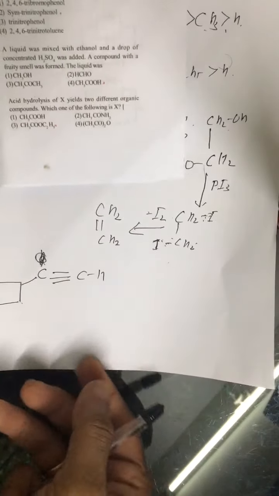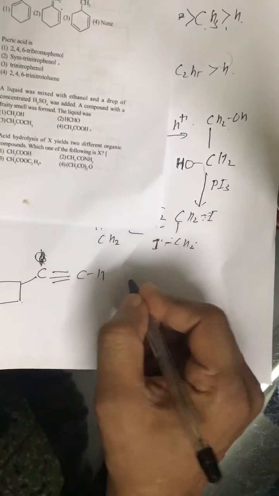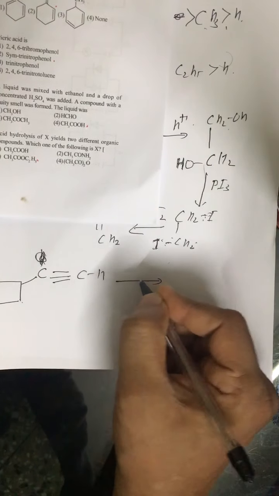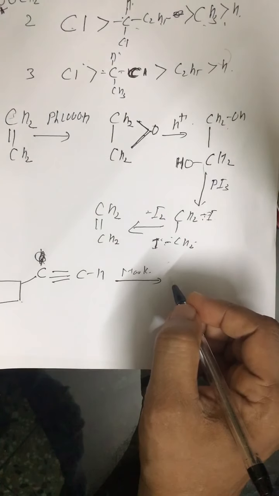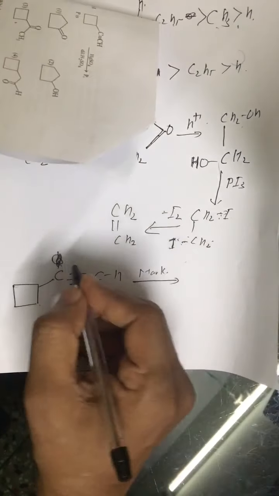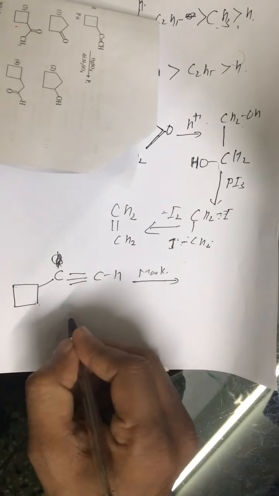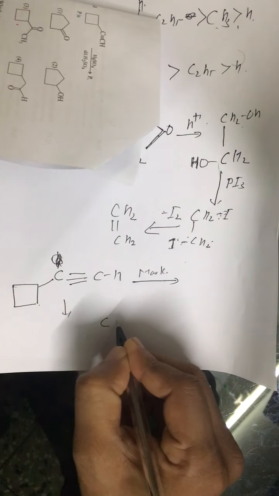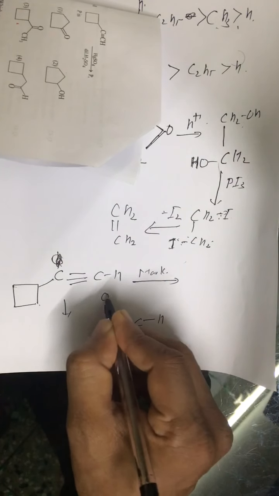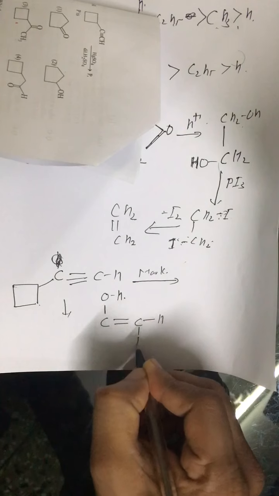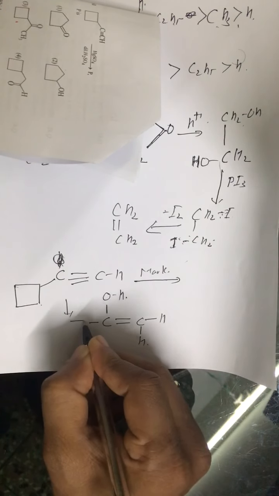So when it is treated with mercuric sulfate and H2SO4, obviously it is hydration, and that too by Markovnikov addition. So what we get is an enol, C double bond CH with OH, and here we get H, and this is cyclobutyl.